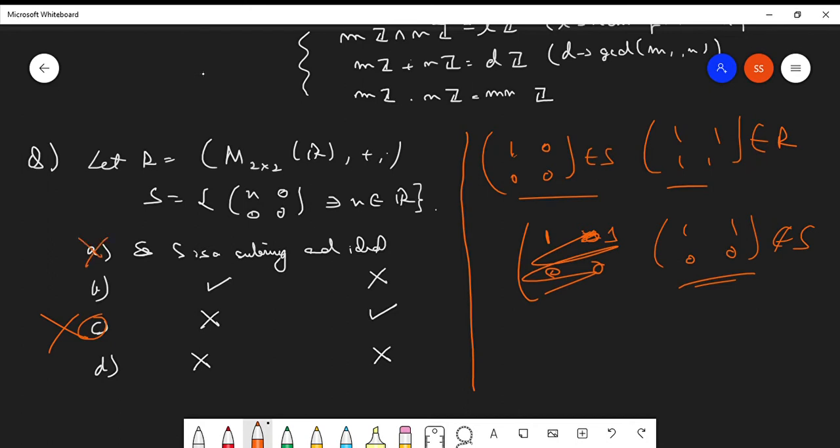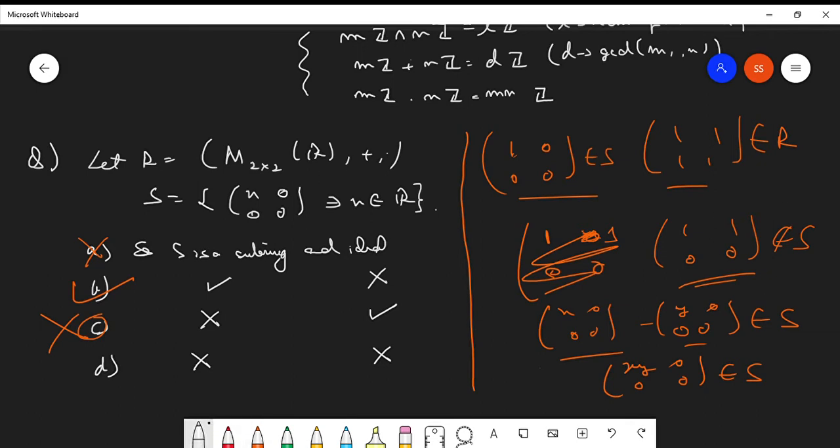Will it be a subring? X000 minus Y000 will obviously belong to S. What about the product? If we multiply these two, we will get XY, so this will also belong to S. So this will be a subring. This is the correct answer: it is a subring but not an ideal. Is it clear?